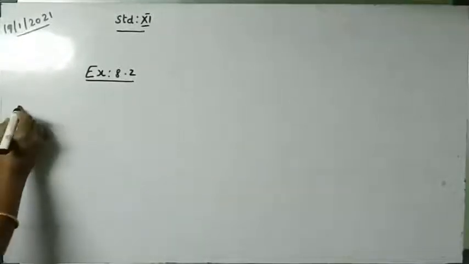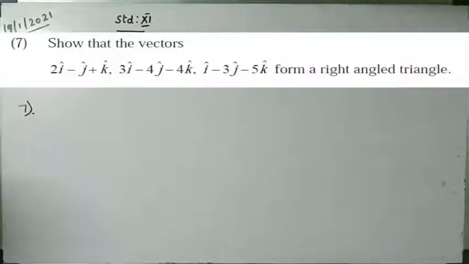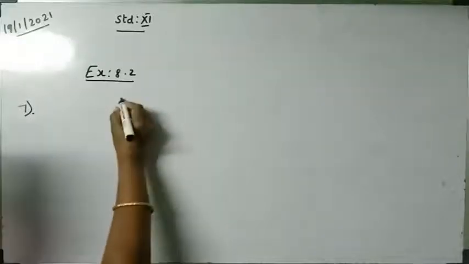Now question number 7. What is given? Show that the vectors form a right angled triangle. The vectors are 2i vector minus j vector plus k vector, 3i vector minus 4j vector minus 4k vector, and i vector minus 3j vector minus 5k vector. Now let me take a triangle.